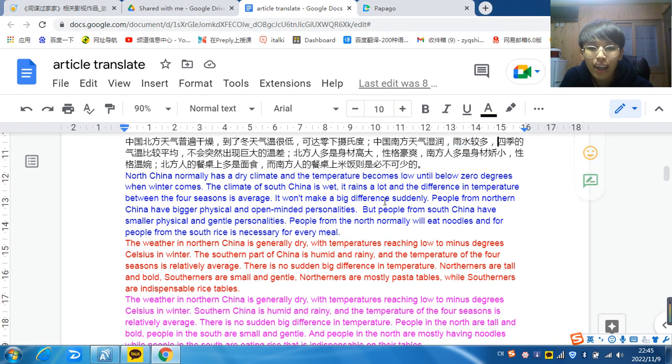I forgot I could use rainy. So South China is humid and rainy, and the temperature across the four seasons is average. It doesn't change a lot.